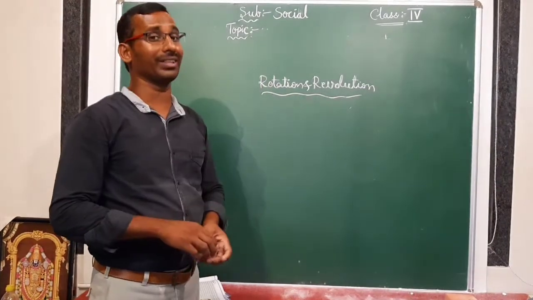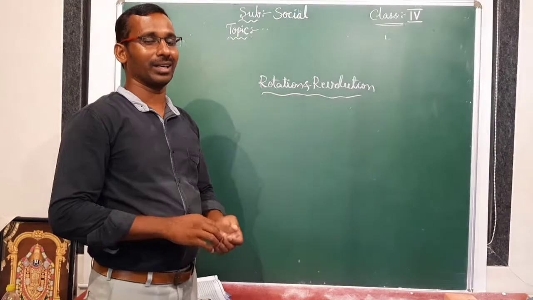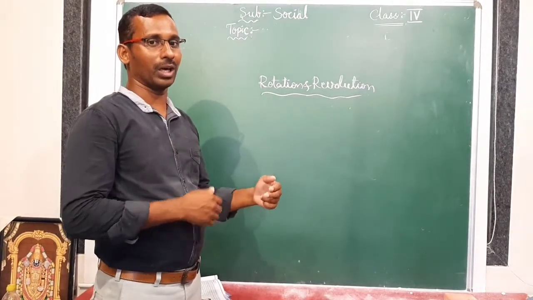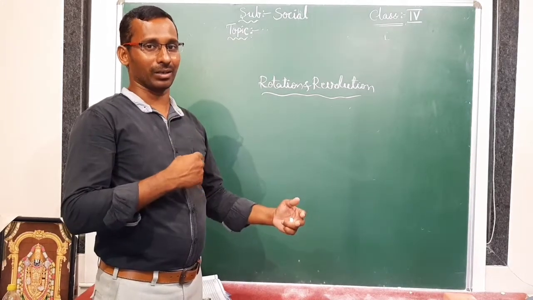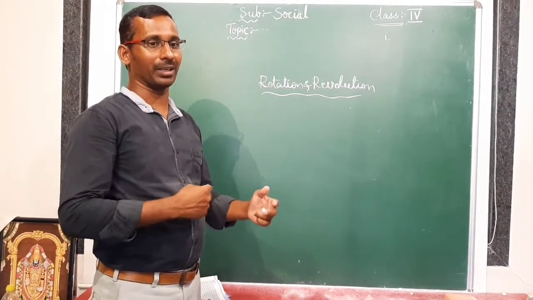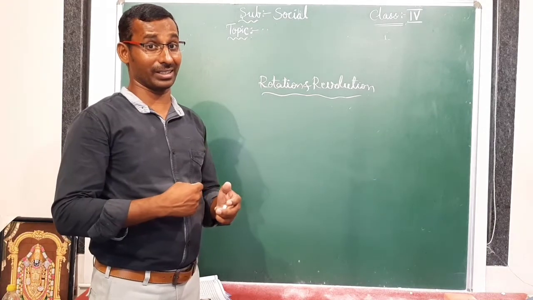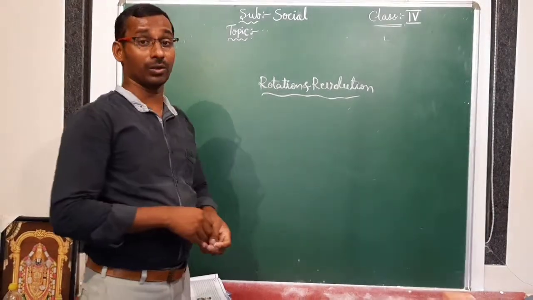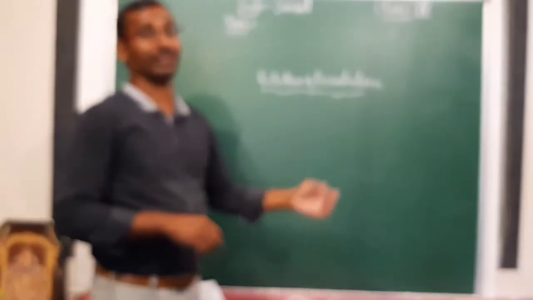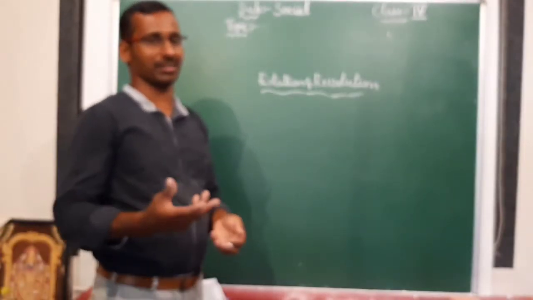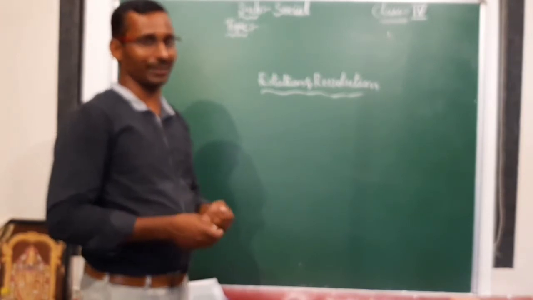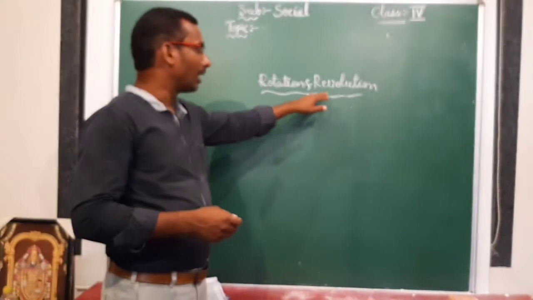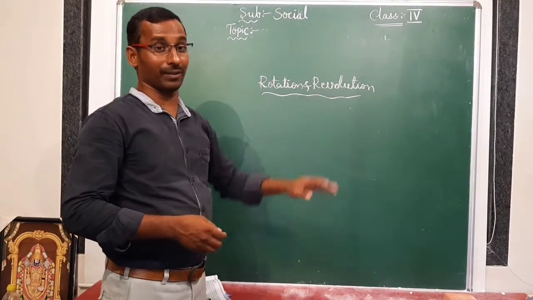Through the rotation, we are getting day and night. With one practical also, I showed you how day is formed, which side is day and which side is night, and how many hours it takes to complete one rotation: 24 hours. Is it right? And with the help of revolution, we are getting seasons. Summer, rainy, autumn, spring seasons are there. These seasons are happening with the help of the revolution.